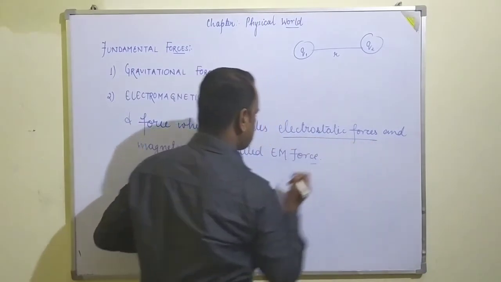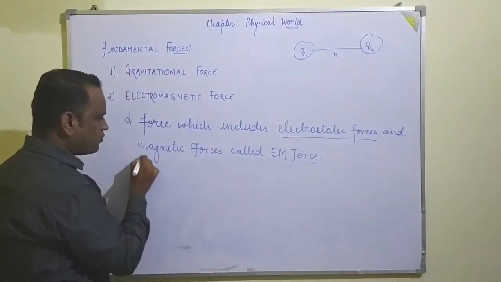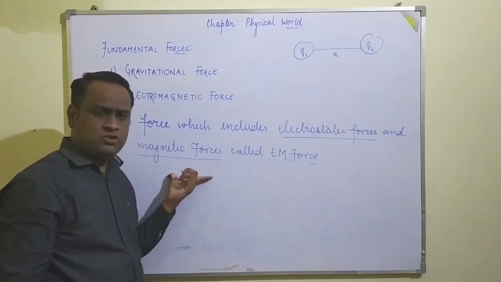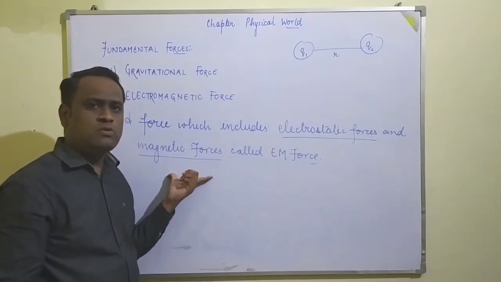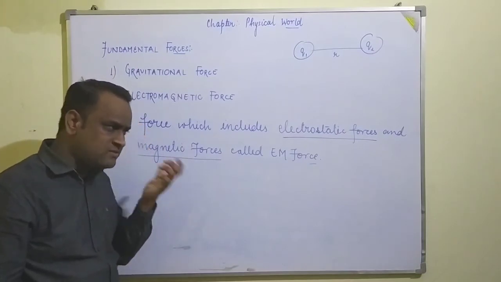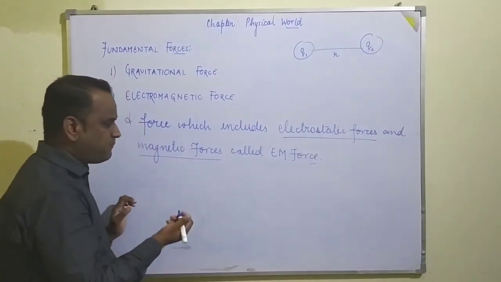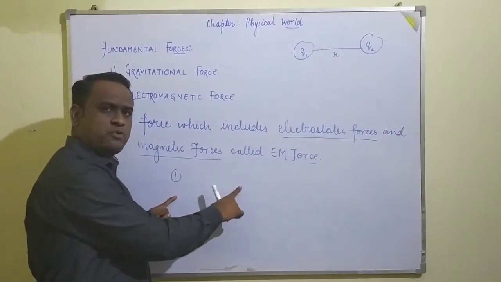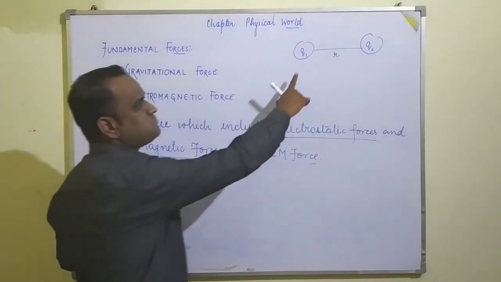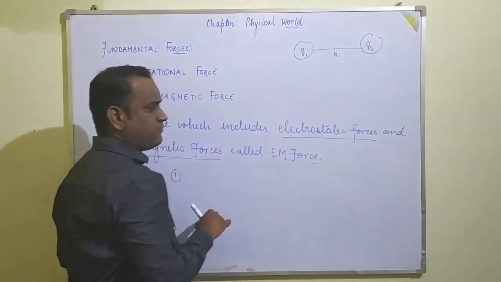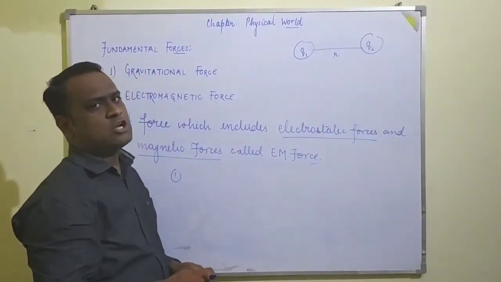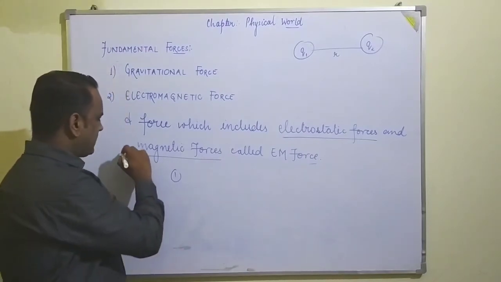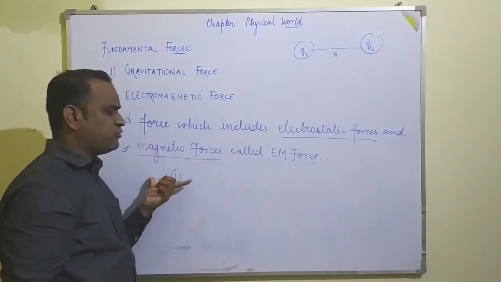the electrostatic force, whereas the magnetic force is the force of attraction acting between the two poles of a magnet. As we know, same poles have repulsion, same charges have repulsion, whereas two different poles or charges have attraction. Okay. So what may be the characteristics of the magnetic forces?